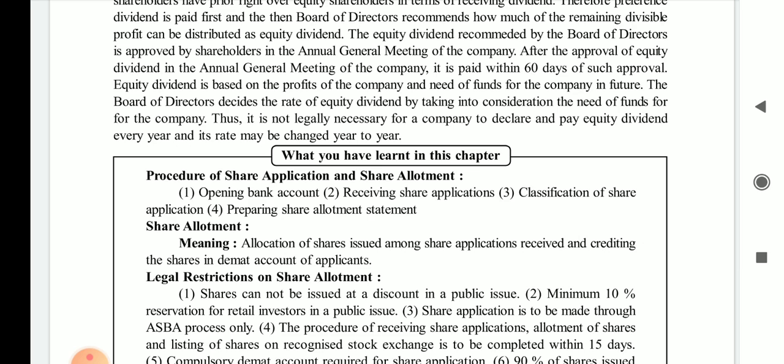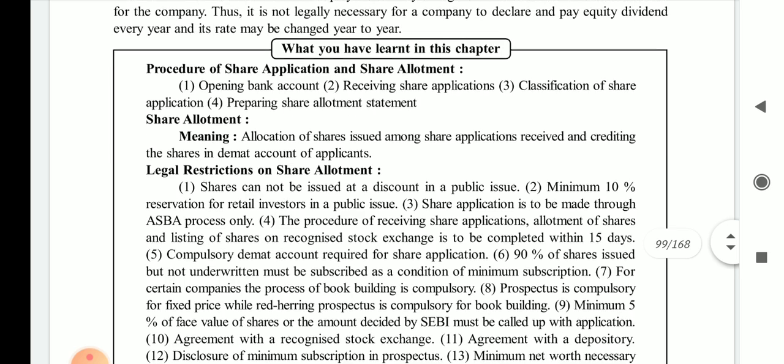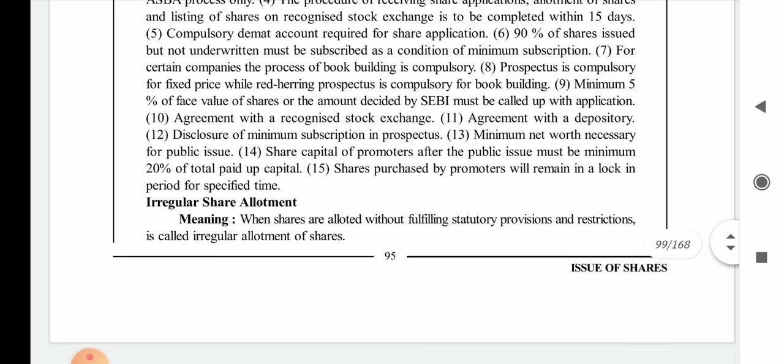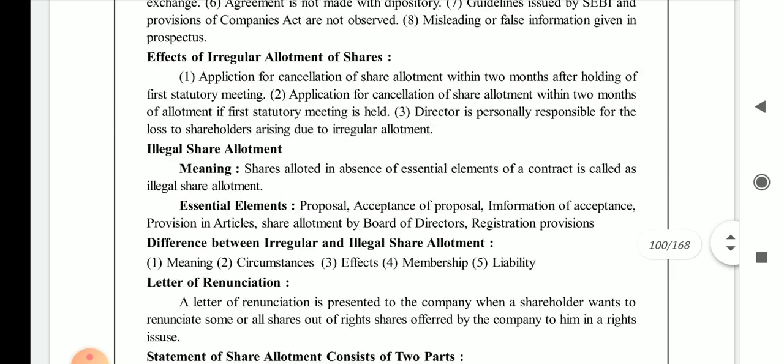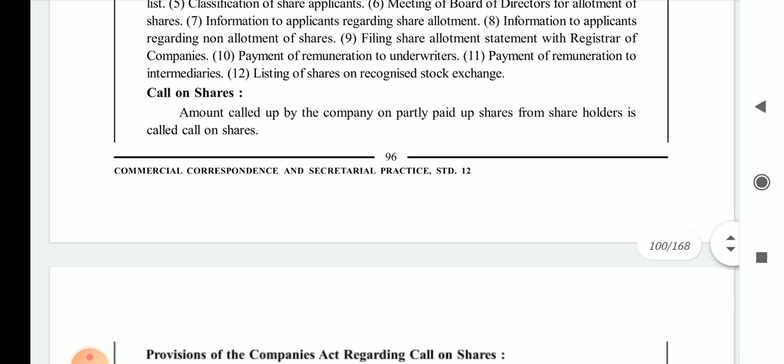So now we are going to complete this chapter after the explanation of the share dividend. Now I request you all to kindly watch this video very carefully, so you will be able to learn the whole chapter, which is totally new as far as your standard 12th is concerned, and for the little bit of base you have learned in standard 11 in chapter number 7 of the SP portion.